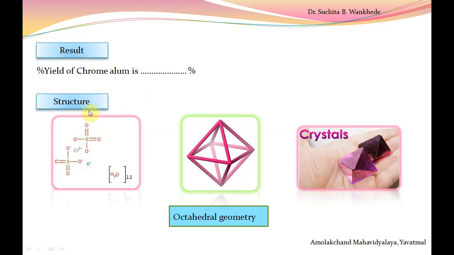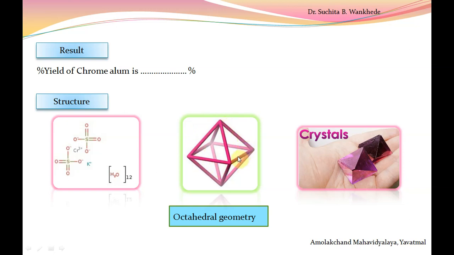Next, structure of chrome alum. Chrome alum is a double salt of potassium chromium sulfate with 12 H2O hydrate molecules. So here I take a monomer of chrome alum, the structure of chrome alum. It has an octahedral geometry like this.